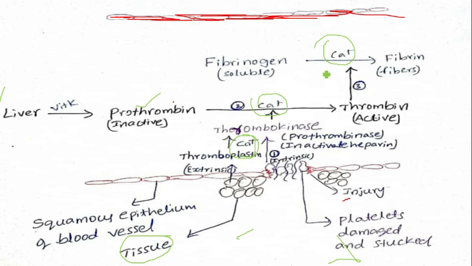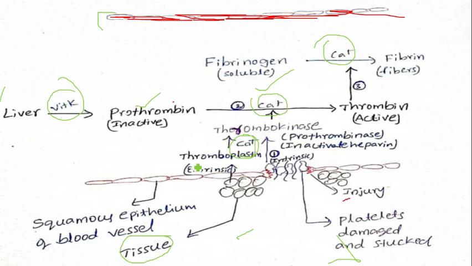Hence, you can say that calcium ions play a very important role in the blood clotting mechanism. The vitamin which is helpful for blood clotting is vitamin K, and the element required for blood clotting is calcium. That is the mechanism of blood clotting.